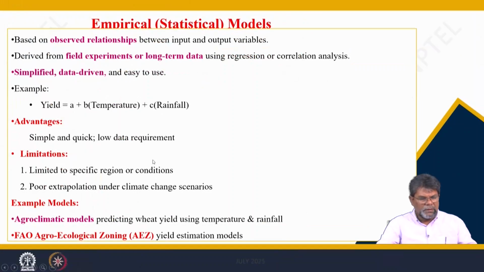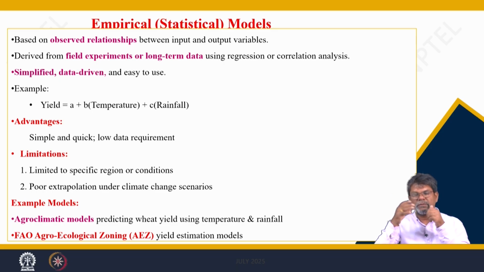The limitations are that it is limited to specific regions and conditions and extrapolates poorly under climate change scenarios. This may not work if temperature increases or there is some change in climatic conditions. It is only for a particular location under normal weather conditions, where it may give some understanding; otherwise it may not work for climate change scenarios.